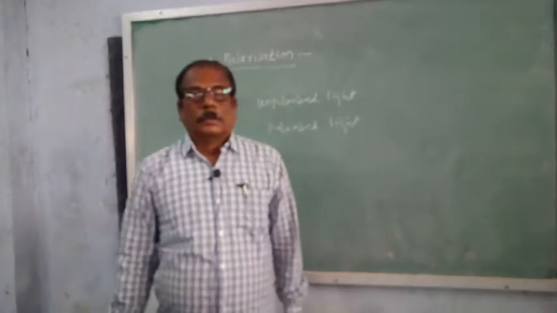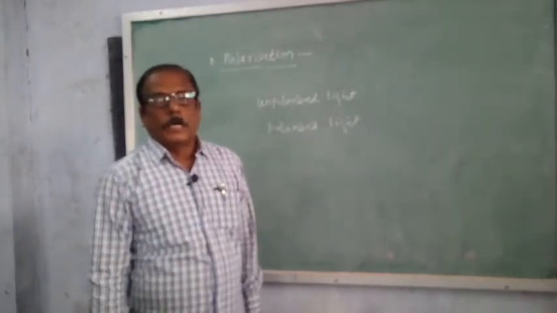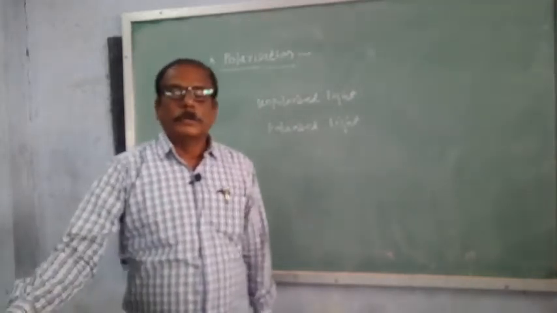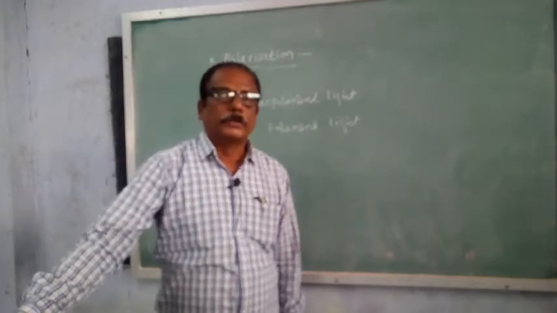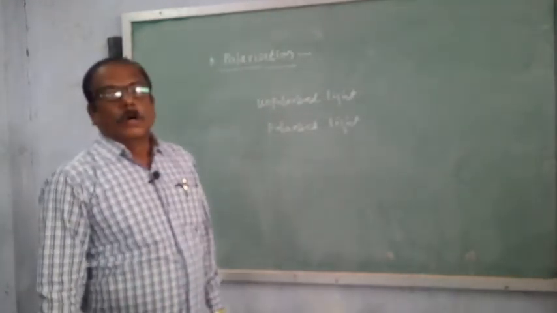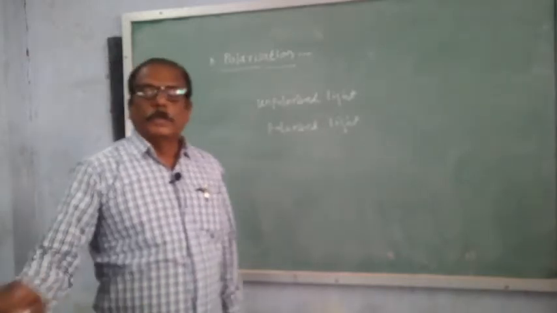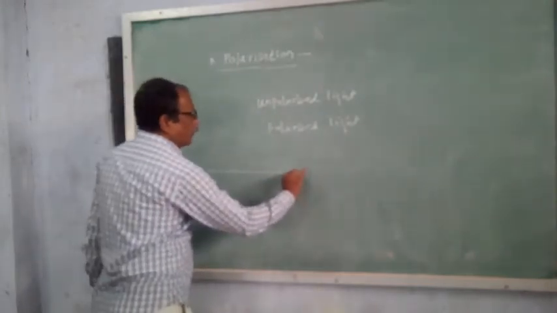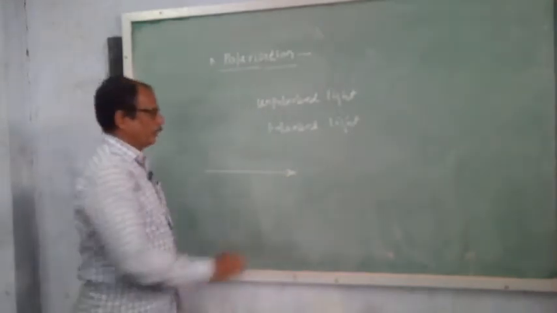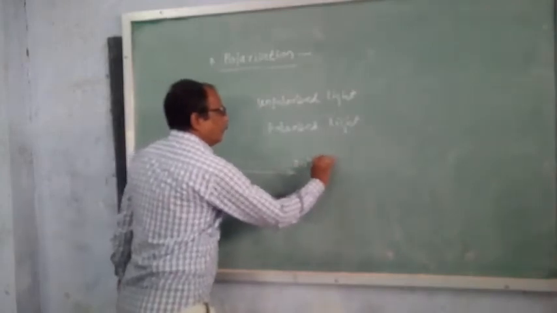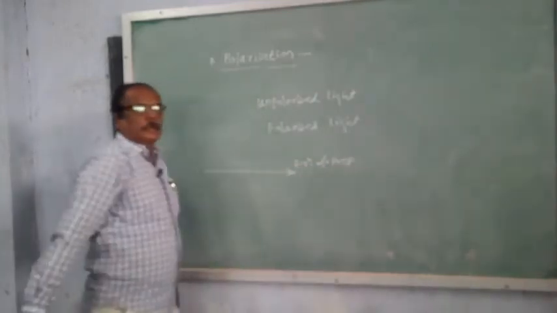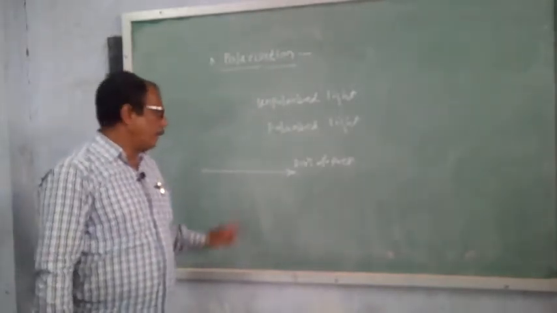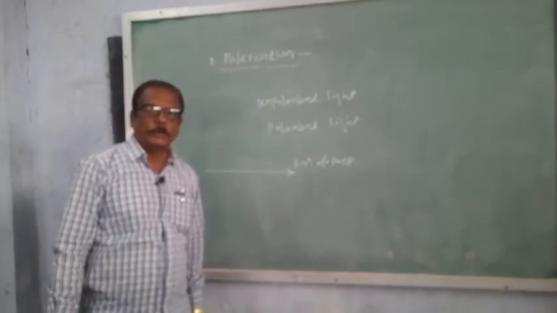So all the optical properties are derived from, or depend on, electric field vectors. So all the directions of electric field vectors are in all possible directions. Suppose this is the ray of light. This is the direction of propagation. And the electric field vectors are vibrating in all possible directions which are perpendicular to the direction of propagation.